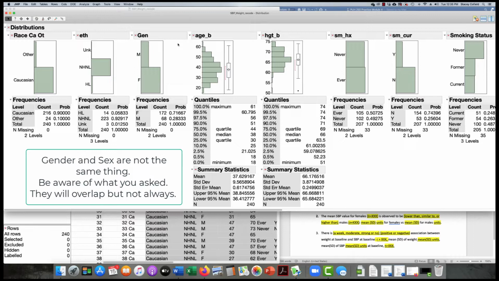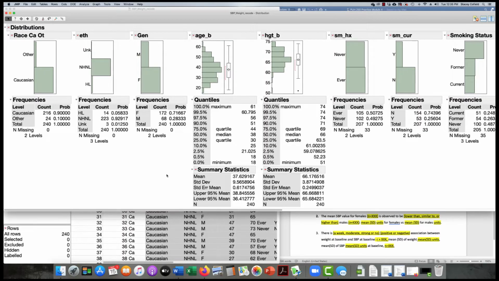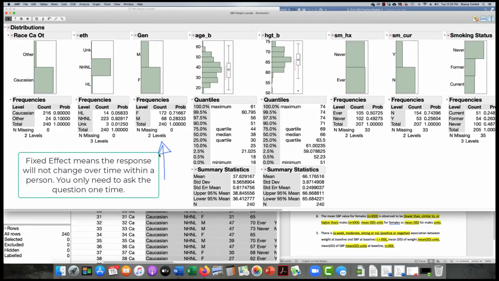If it's biological or clinically confirmed, it's usually sex. So we're talking about gender here. This was a self-reported variable. Most of the time they do overlap, but just be cognizant in your population whether you're asking about self-reported gender or biological sex constructs. So in this case, gender was asked at the beginning of the study.